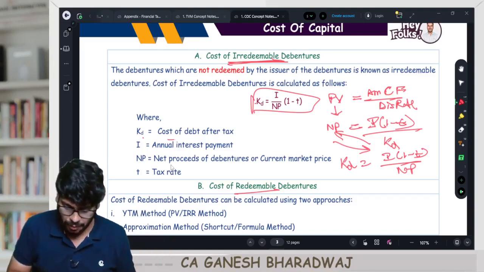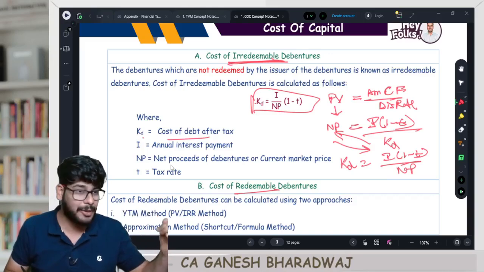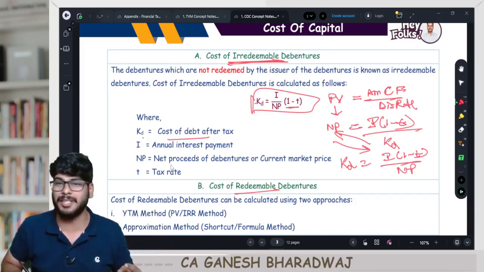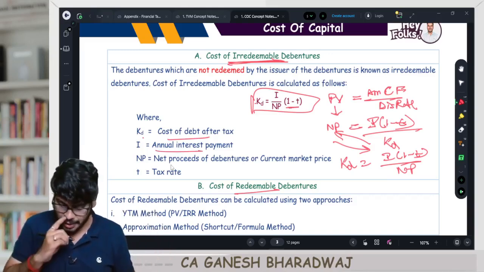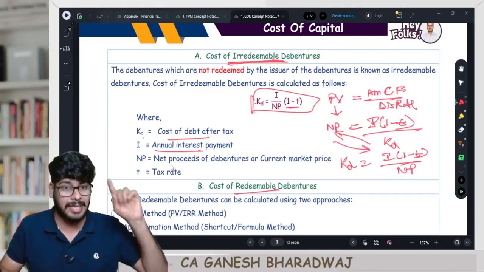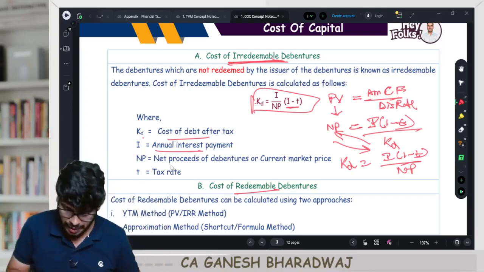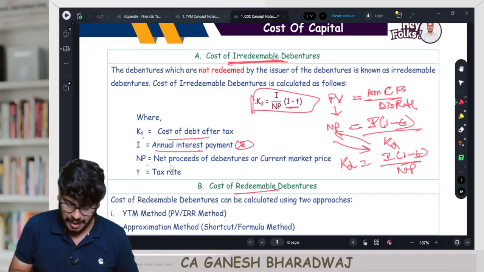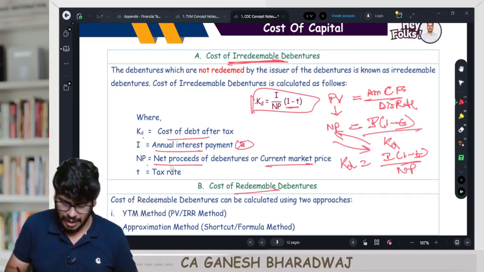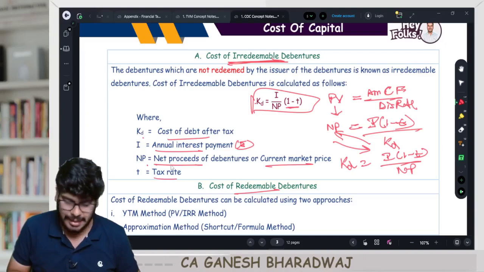Clear? Where KD stands for cost of debt after tax. Why are we saying it after tax? Because we are adjusting for the tax shield here. I is the annual interest payment here. It's not the rate of interest. It's the actual interest amount. It is in rupees. Then NP stands for the net proceeds of debenture or the current market price. I will come to that. And T stands for the tax rate.